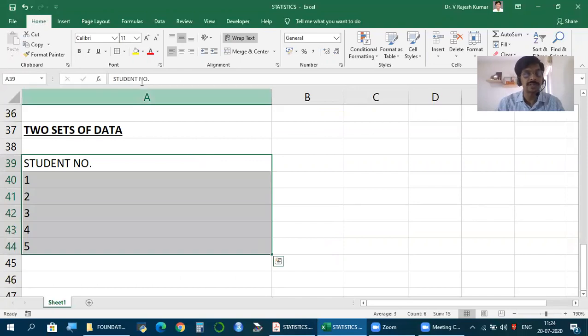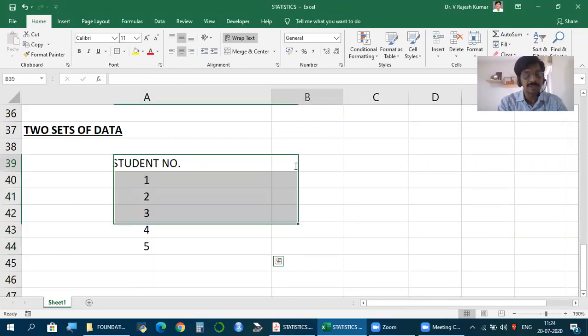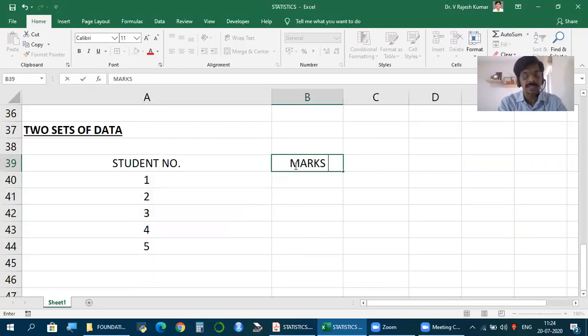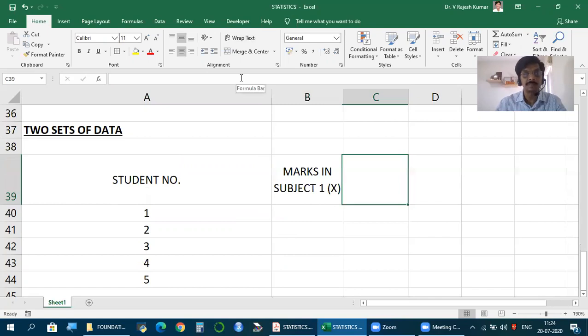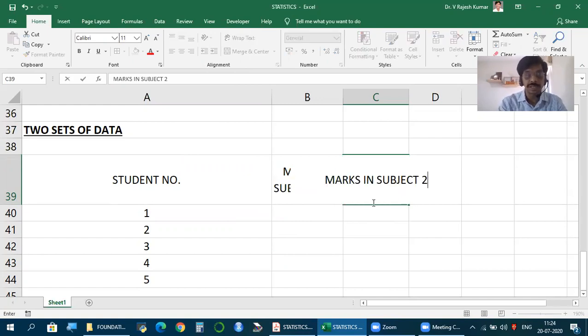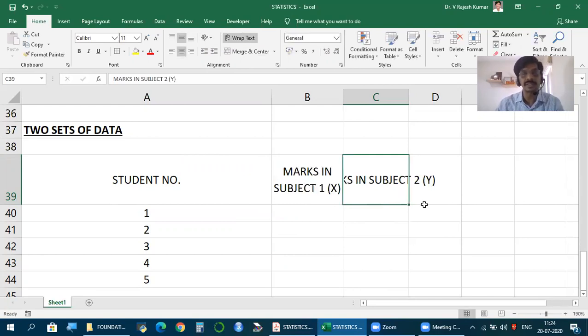We take marks in subject 1, and I call this X. Any nomenclature is fine, but usually one variable we represent as X. More than one variable, Y, Z, etc. So marks in subject 2, let's call this Y. Usually X and Y are the two standard nomenclatures we use.